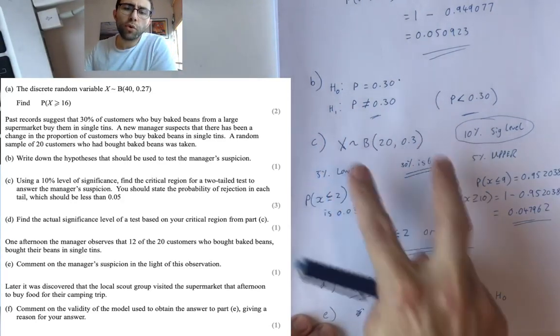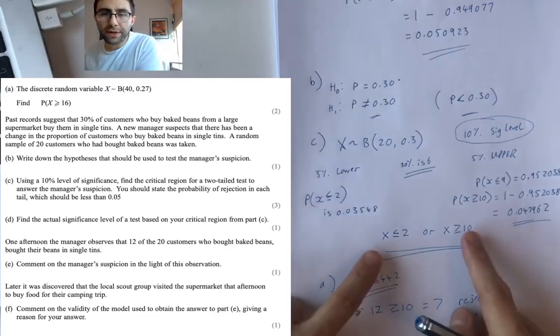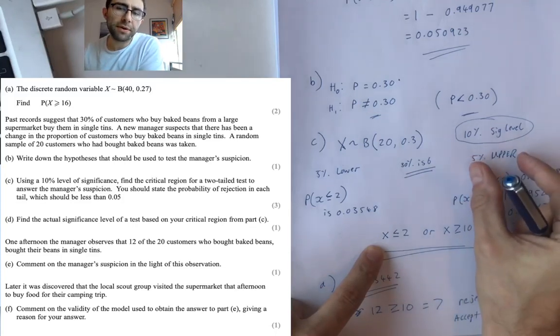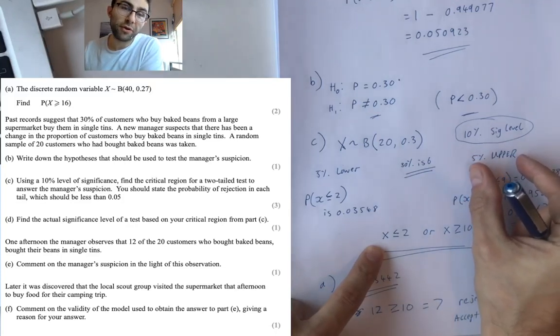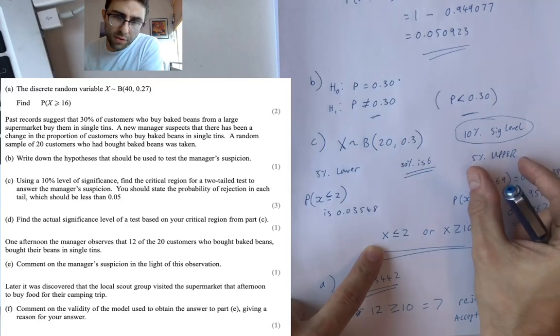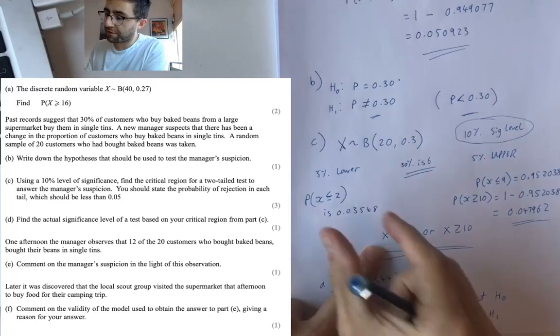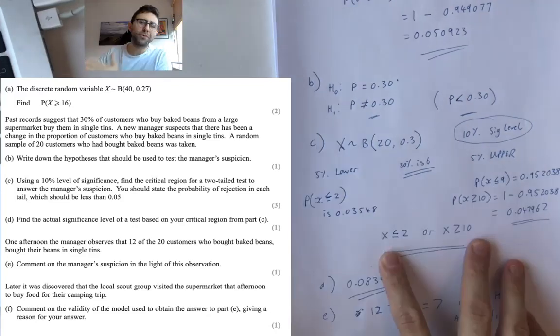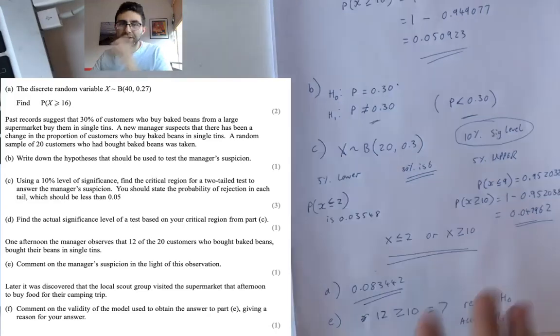What would the numbers have to be? What would the number out of the 20 have to be for us to say it's not true anymore? Well, that's what we worked out. We had to do that by working out on our calculator, and you can go back and check how we did it. A 5% window at the top for probability, and a 5% window at the bottom. When we did that, we worked out the critical numbers were 2 and 10. That's the kind of bookends of this, where things start to go wrong.